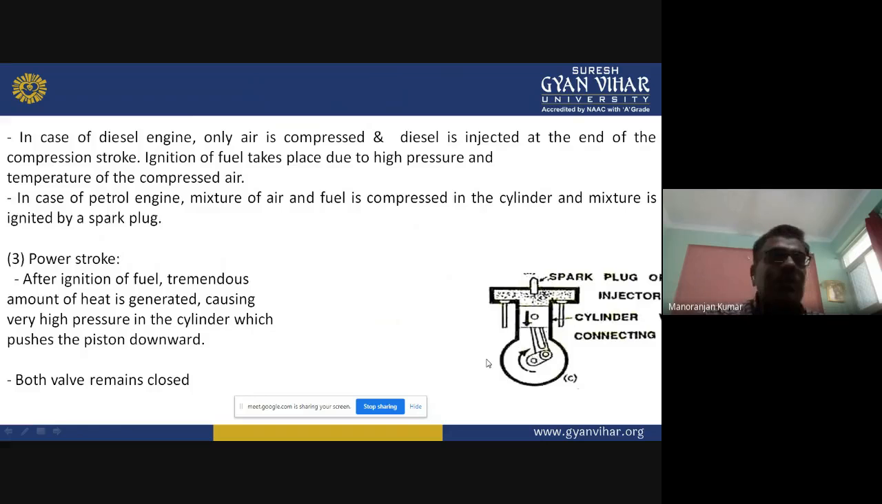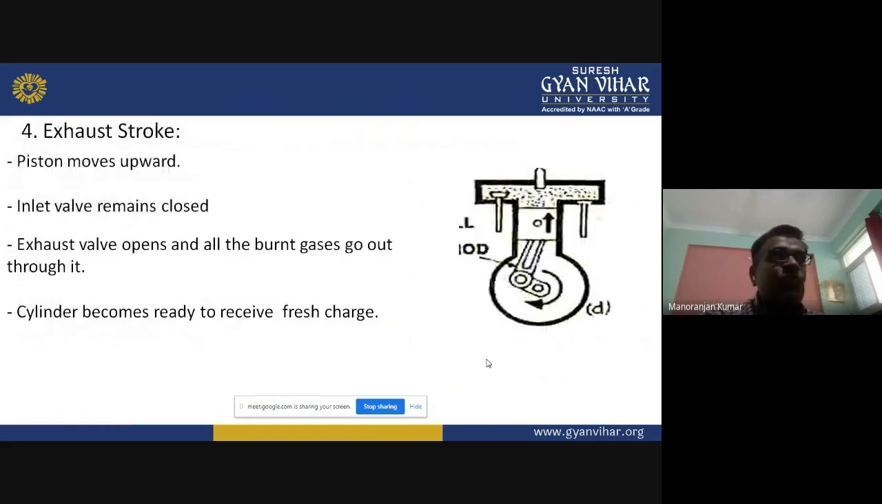Now the last stroke, that is the exhaust stroke. What happens in the exhaust stroke? The piston moves upward, and here the inlet valve will close and the exhaust valve will open, so that all the burnt gases can be expelled out from the engine cylinder to the environment.